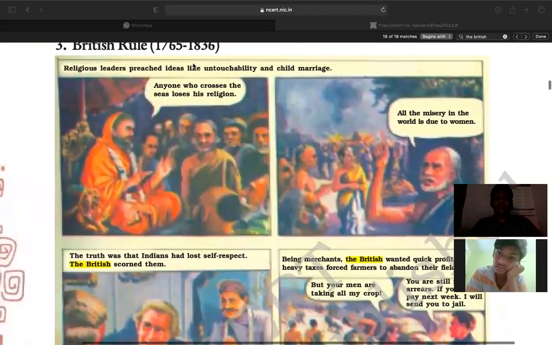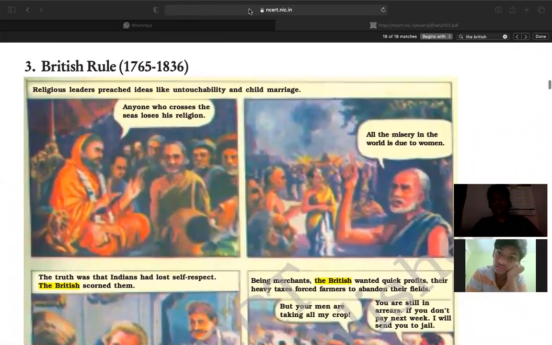Now, coming to the next one, it is called the British rule, right? If I am discussing the British rule, when did this British rule start? British rule started 1765 to 1836. Now you understood how gradually and slowly Britishers entered the country and spread their armies across the country, right? Now it is also stated that religious leaders preached ideas.